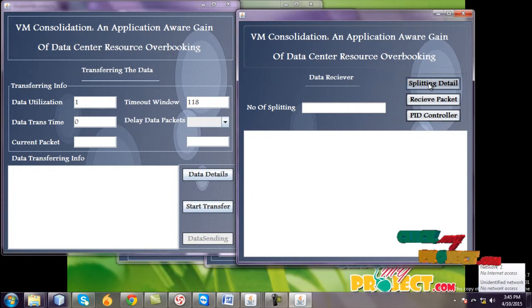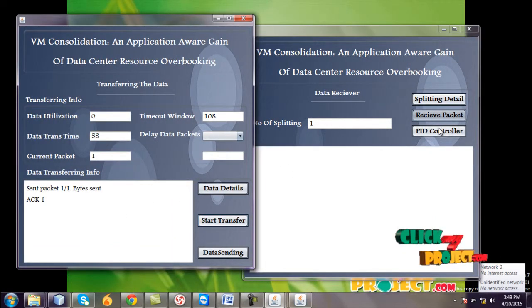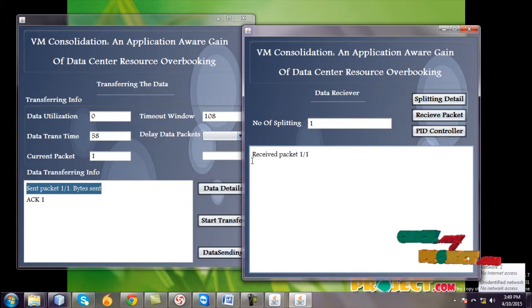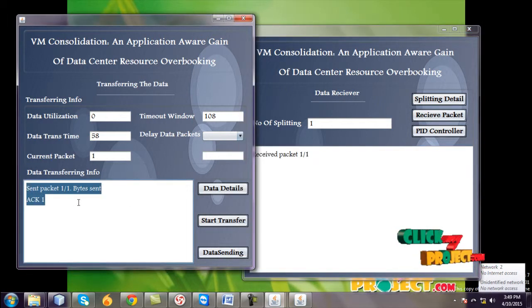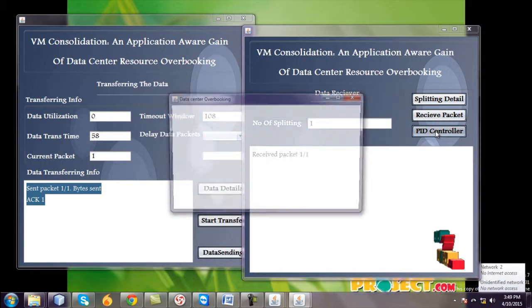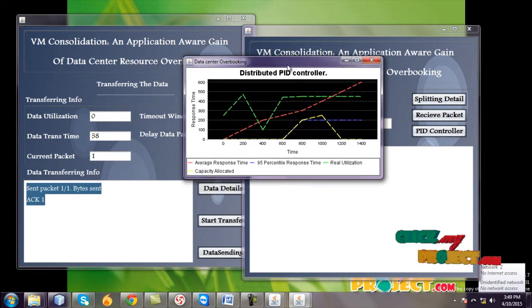And go to splitting details with the packets, and there are receiving packets, sending packets and acknowledgements, and go to the PID controller. The x-axis is time, the y-axis is response. Red color is average response time, violet is 95% response times, green is real utilizations, and yellow is capacity of the PID controller.